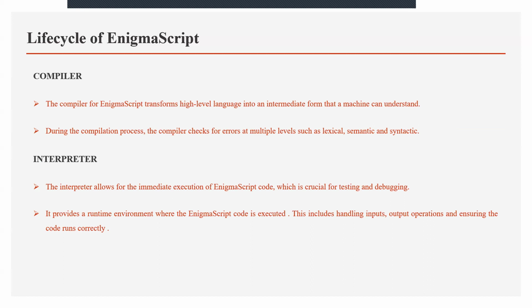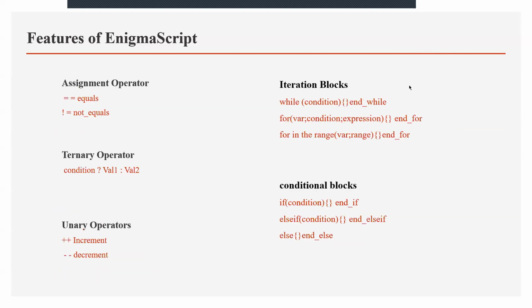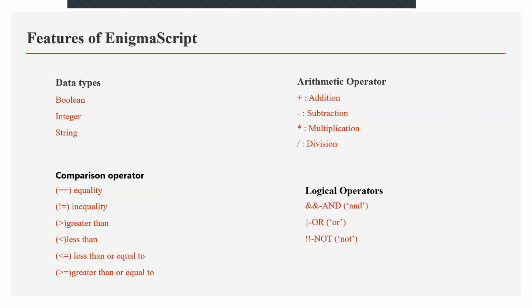Coming to the next slide. We have included many operations in our Enigma Script, which include data types: Boolean, integer, string. Next, basic arithmetic operations: addition, subtraction, multiplication, division. Comparison operators: equality, greater than, less than, less than or equal to, greater than or equal to, and logical operators: and, or, not.